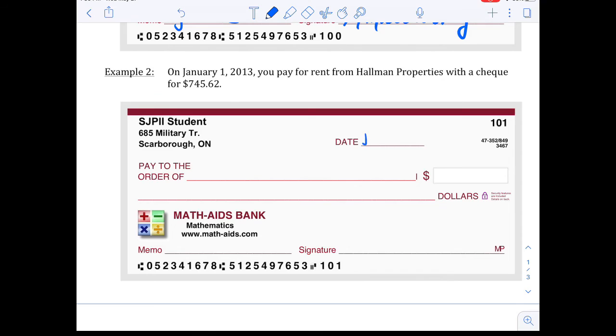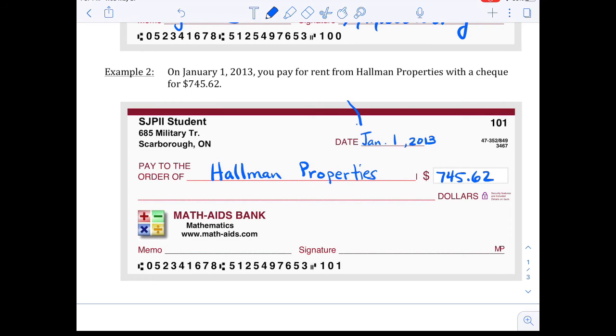So write down the date. I'm going to say January 1st, 2013. I'm going to be paying Holloman Properties. So we have to make sure everything's spelled properly, because if it's not, then the company will not be able to cash your check. And if it's for rent, well, hopefully they let you do another one and don't kick you out. We're going to be paying $745.62 on January 1st is when I want the money to come out.